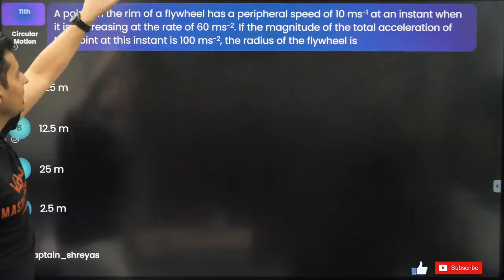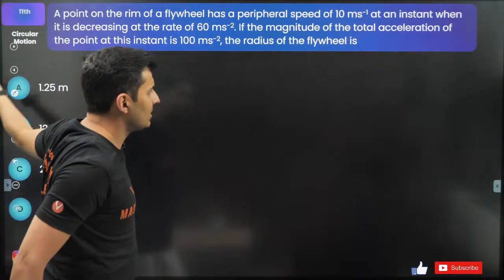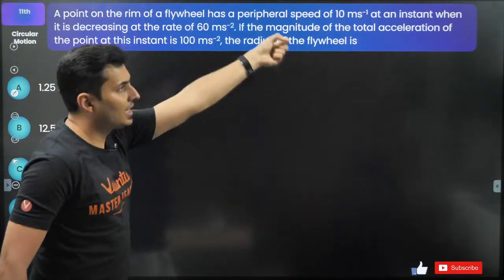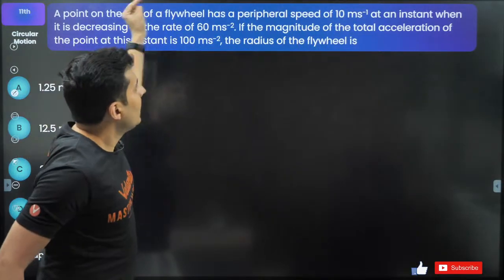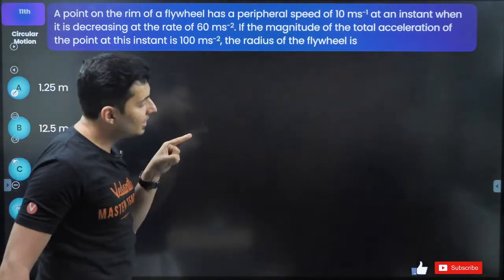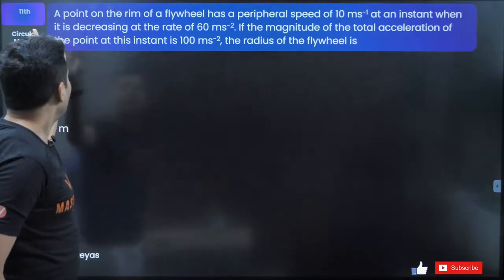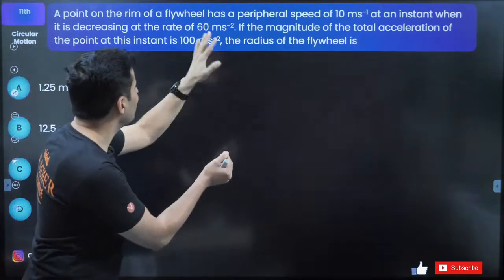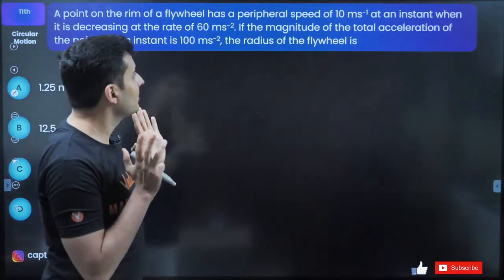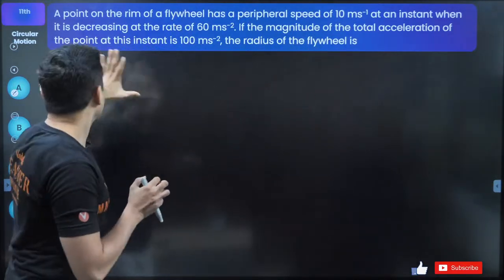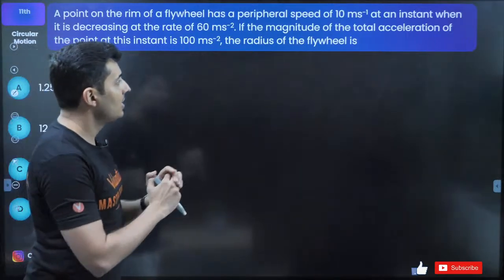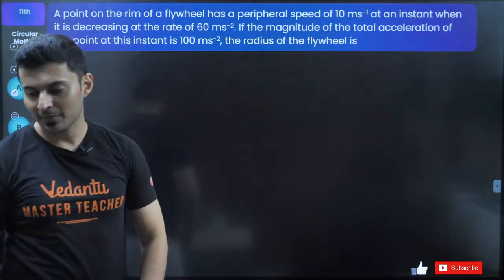A point on the rim of a flywheel. Flywheel is just nothing but a disc. Rim means the end, the circumference. It has a peripheral speed, that means the tangential velocity. The tangential velocity is 10. At some instant, the speed is reducing at 60. Oh, the speed is reducing. The magnitude of the total acceleration is 100. What is the radius of the flywheel?